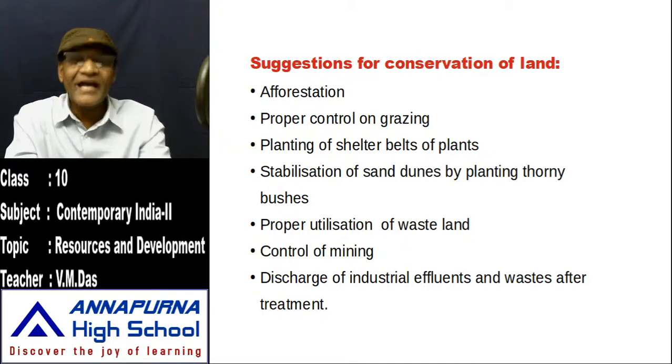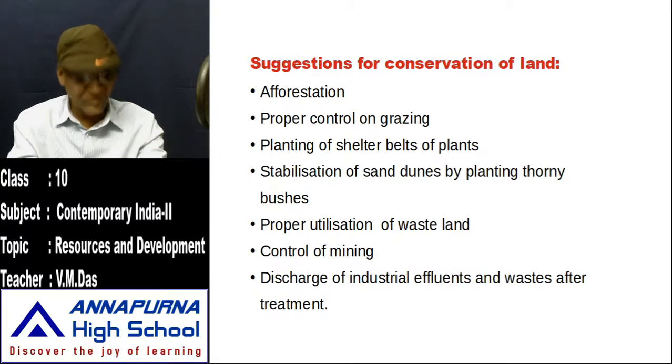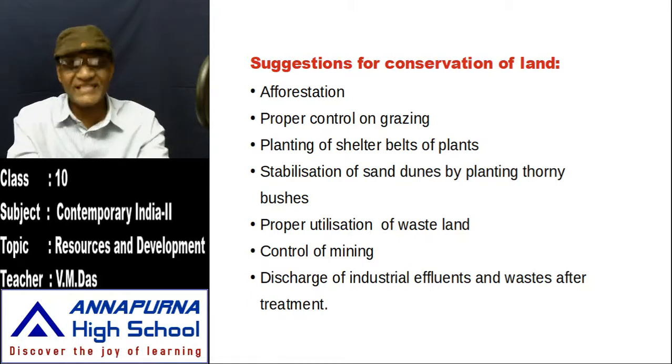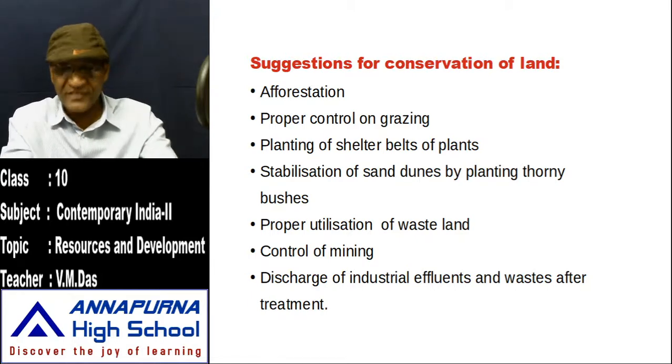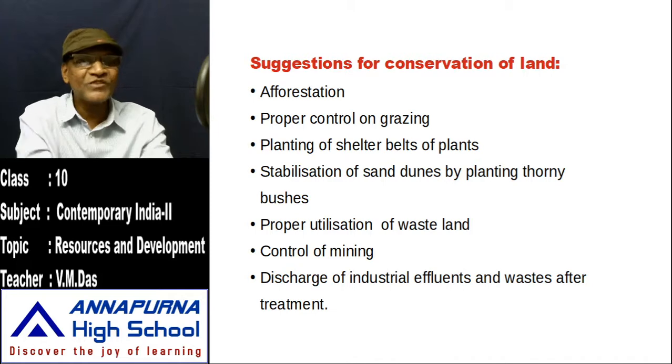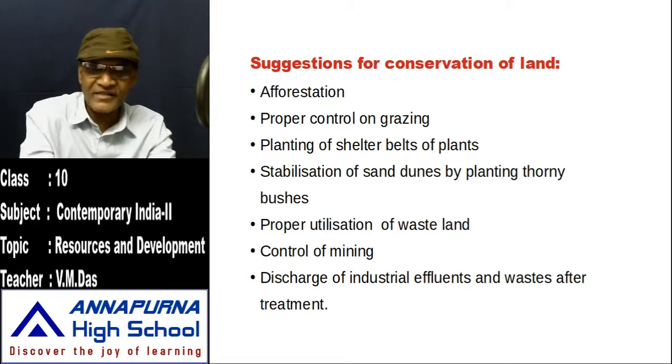Today we see deforestation, that is why we need to take steps for afforestation, to conserve the forests and plant new trees. When trees have fallen, in their places we have to plant new trees, and all this comes under afforestation.